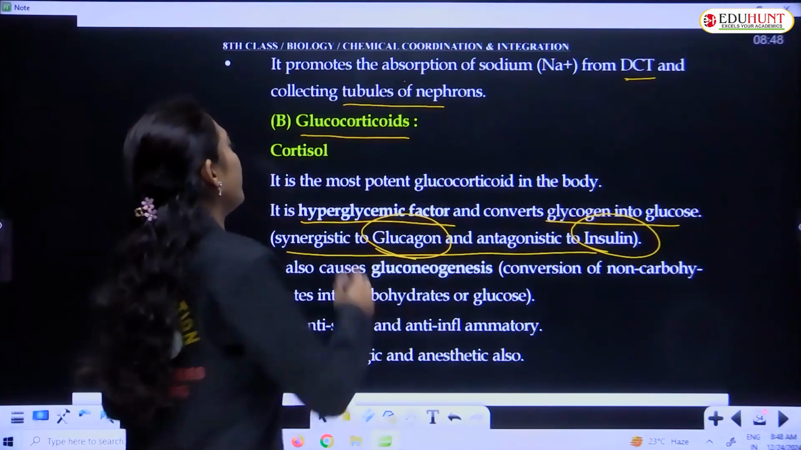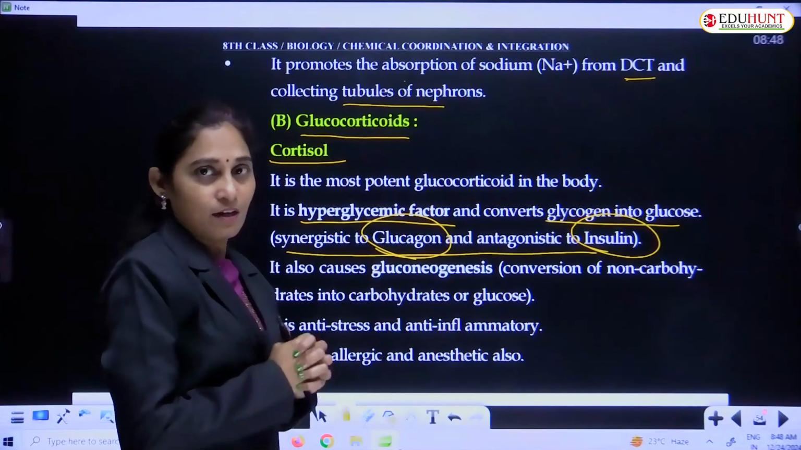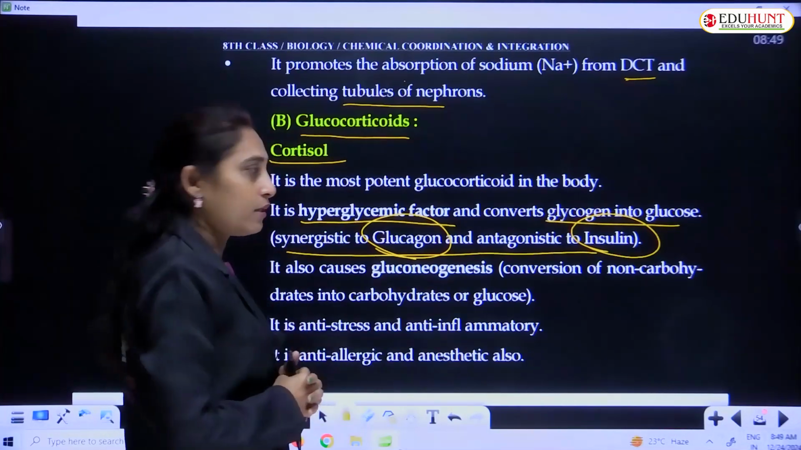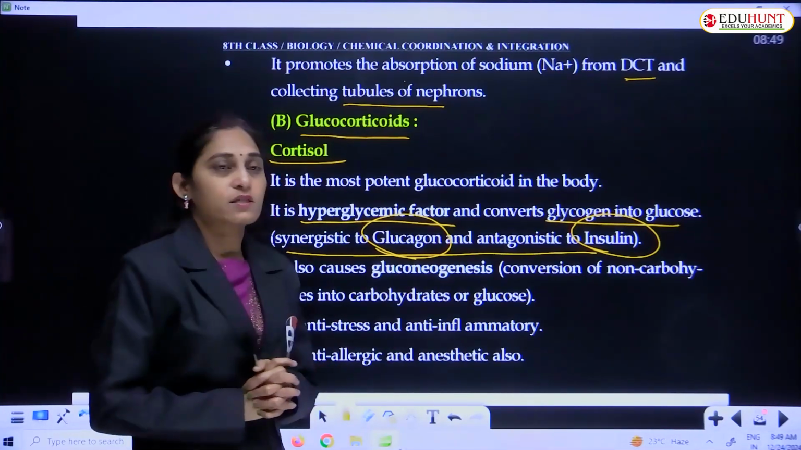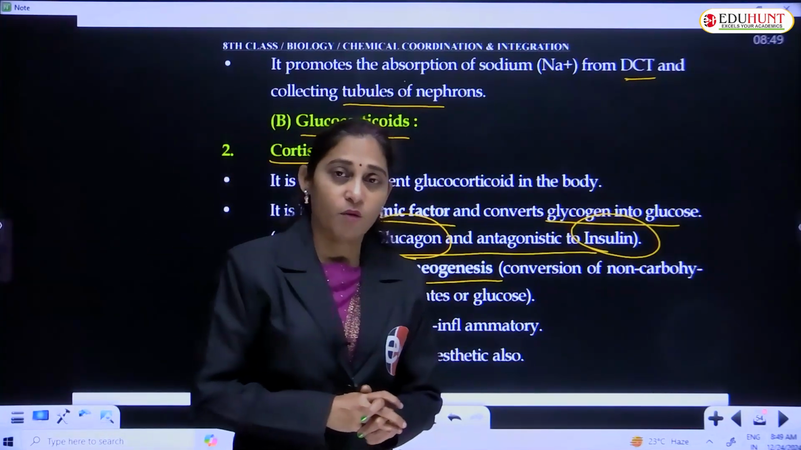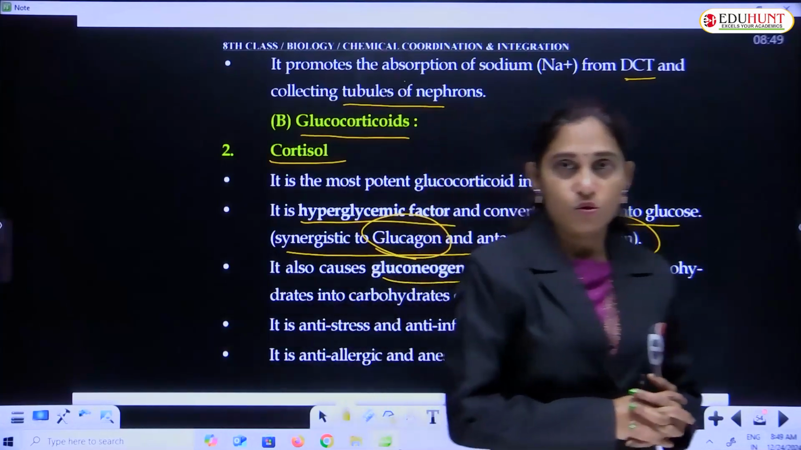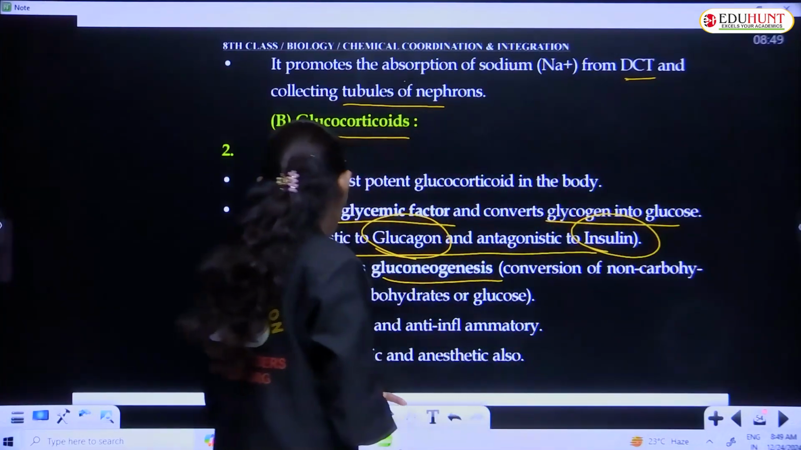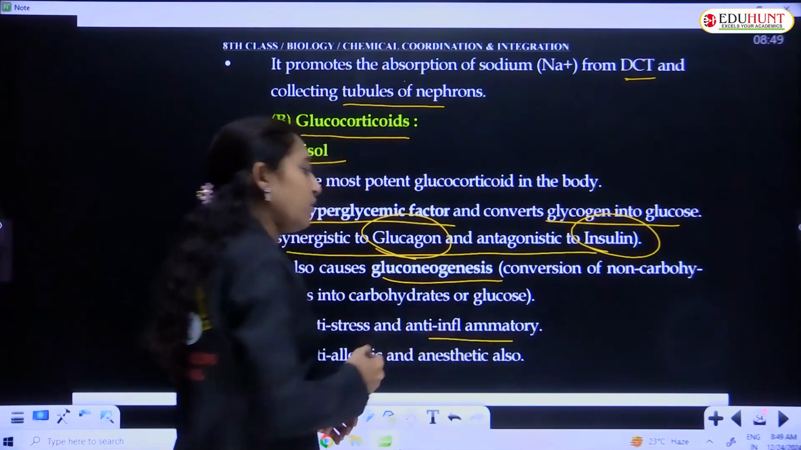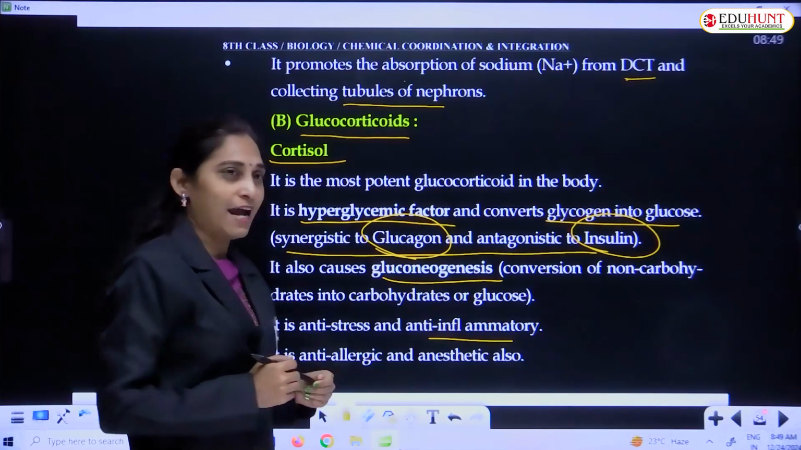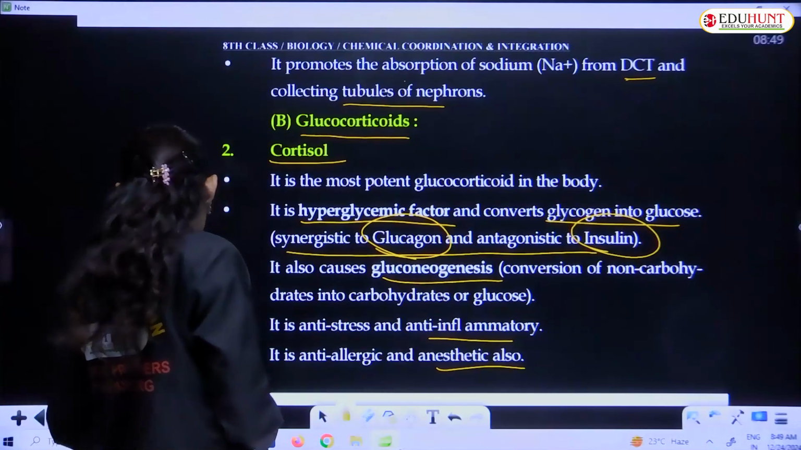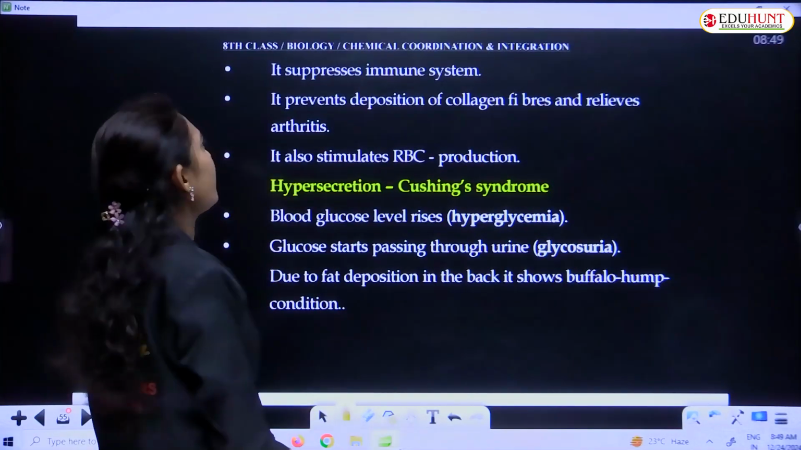And here, once again, cortisol of the adrenal cortex is also responsible for the increase of the blood sugar level, and it also causes gluconeogenesis. What is meant by gluconeogenesis? Gluconeogenesis is the formation of carbohydrate or glucose from non-carbohydrates. And it is an anti-stress hormone, anti-inflammatory factor, and also anti-allergic and anesthetic. That is cortisol, adrenal cortisol.